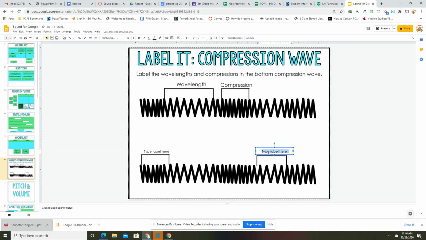Duh. All right, Miss Connor. So you're just going to type that in. So what's this part right here? Well, let's do this one together. So when they clump together, that is called compression. When they break apart, that's called rarefaction.